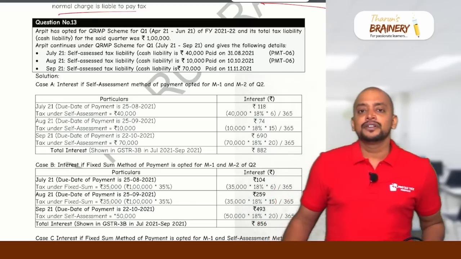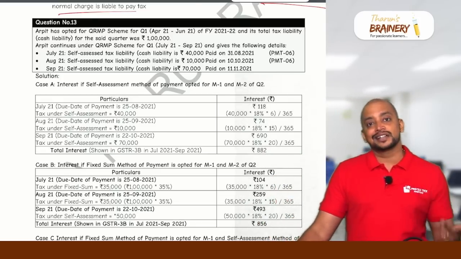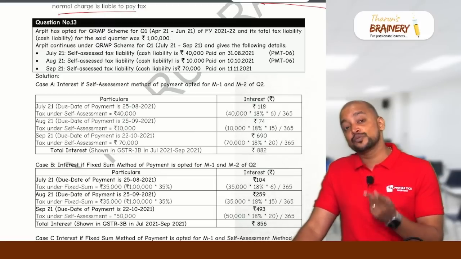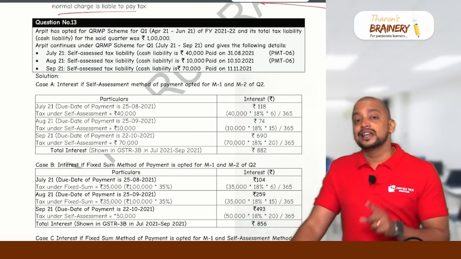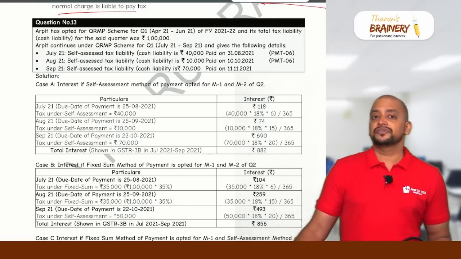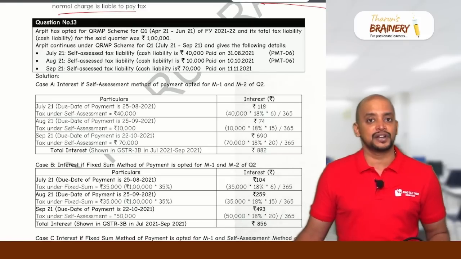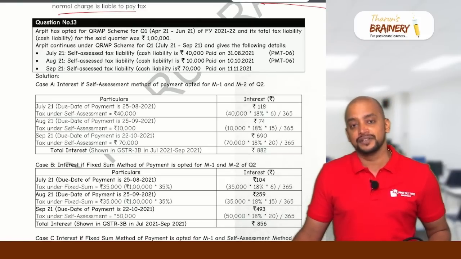Suppose if it is SAM, self-assessment method, they have paid some tax, but the actual liability is more than self-assessed tax, then in that case on the differential amount, interest will be payable even if the differential amount is paid by GSTR 3B due date, that is 22nd or 24th of the month following every quarter.